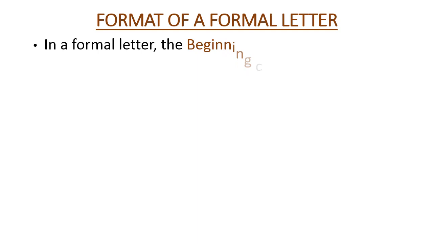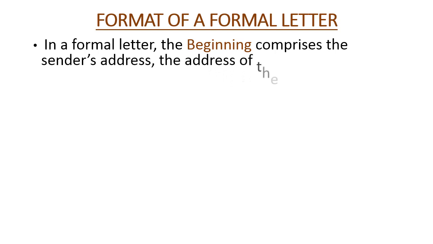Okay, so this is the format of a formal letter. Let's quickly see what the format of a formal letter is. In a formal letter, the beginning comprises the sender's address, the address of the addressee, and the date. So basically, the beginning always comprises the sender's address, the one who is sending, the address of the addressee, the person to whom your letter is addressed, and the date. There are three mandatory things. What are those? Sender's address, address of the addressee, and the date.